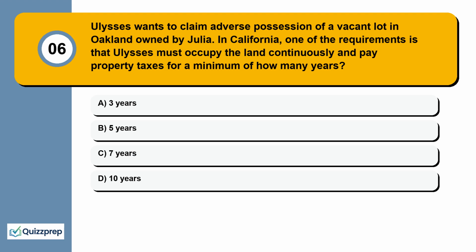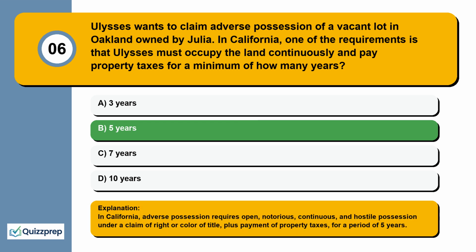Question 6. Ulysses wants to claim adverse possession of a vacant lot in Oakland owned by Julia. In California, one of the requirements is that Ulysses must occupy the land continuously and pay property taxes for a minimum of how many years? 3 years, 5 years, 7 years, 10 years.